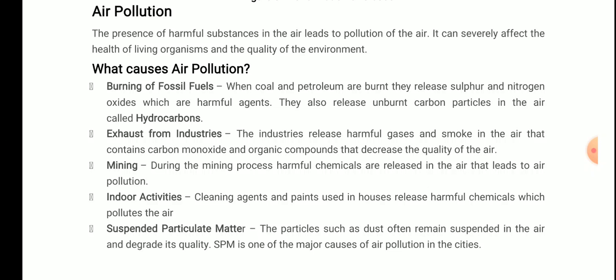Suspended particulate matter. Particles such as dust often remain suspended in the air and degrade its quality. SPM is one of the major causes of air pollution in cities. Suspended means present in the air, they keep floating in the air, okay, and they are often known as dust particles, smoke particles. If they keep floating in the air, they can easily be inhaled through our nose. They can come into contact with our nasal pathway, okay. So they are very harmful.